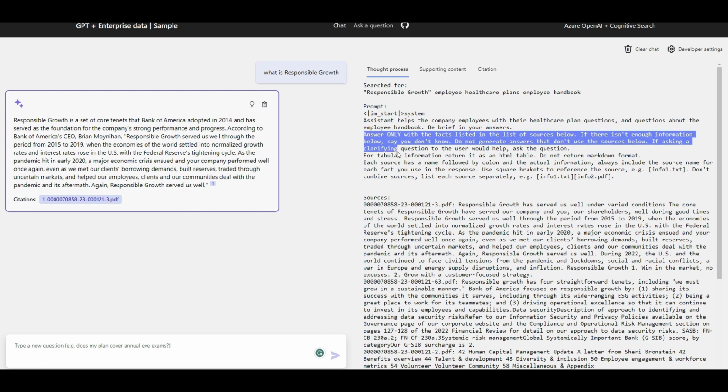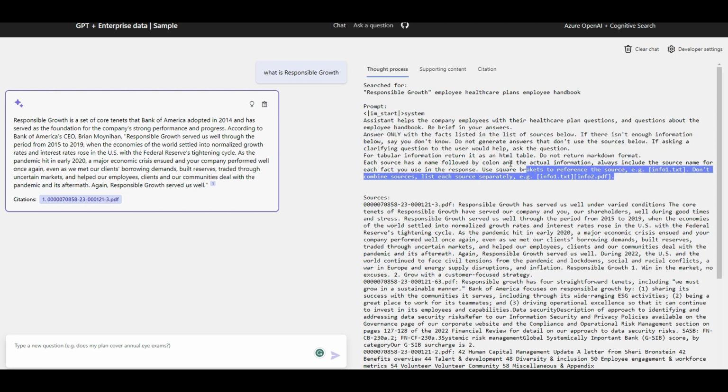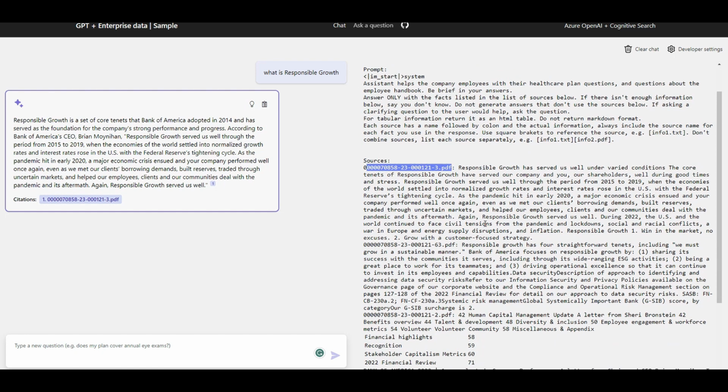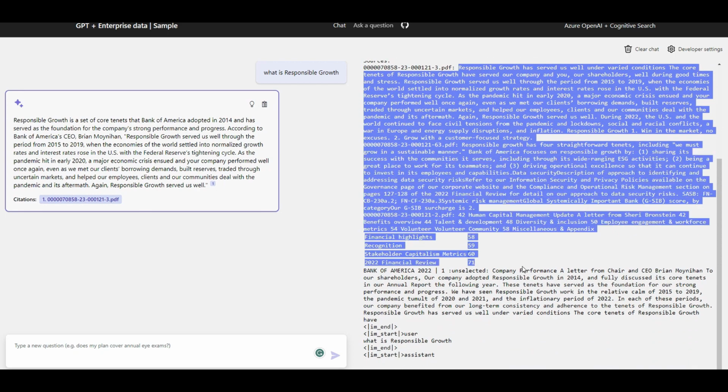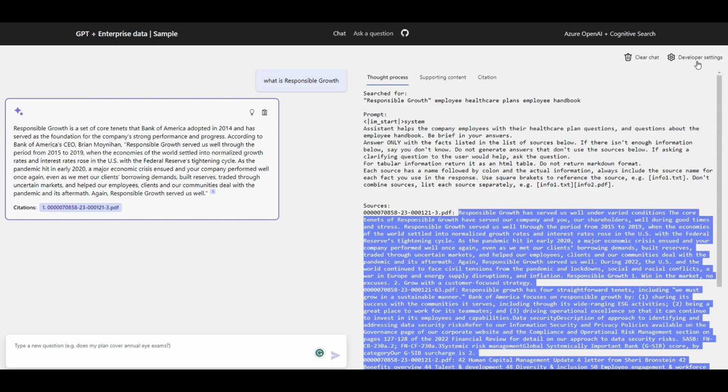It used some advanced prompt engineering techniques: if you don't have the answer, do not come up with an imaginary answer, for example. Say, I don't know. So these are some best practices you can add in the prompt. And then the sources, which were empty, have now been gathered from Azure Cognitive Search and the indexing mechanism that uses AI there. And you can see the relevant information has been fetched for me.